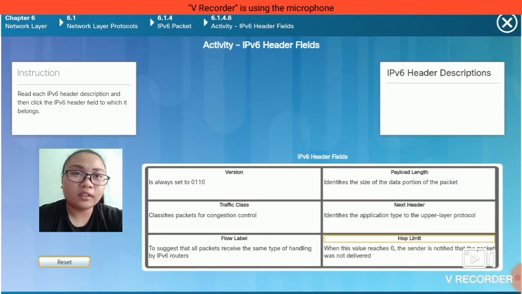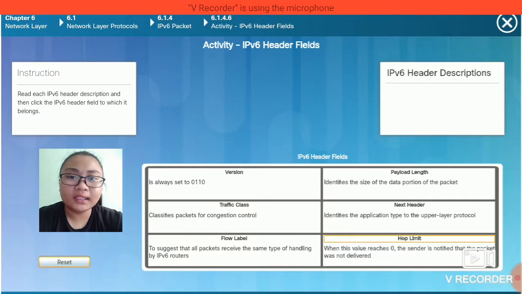Payload length, or 16 bits. It is a 16-bit field that indicates the total size of the payload, which tells routers about the amount of information a particular packet contains in its load. Next header, or 8 bits. Next header indicates the type of extension header immediately following the IPv6 header.